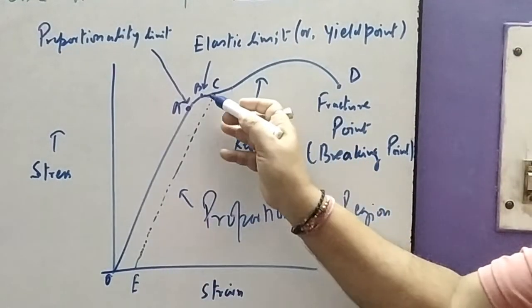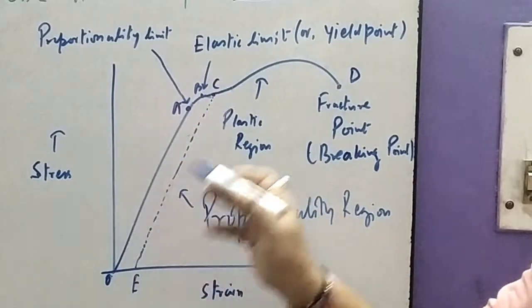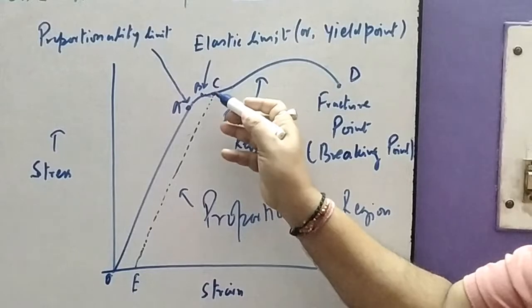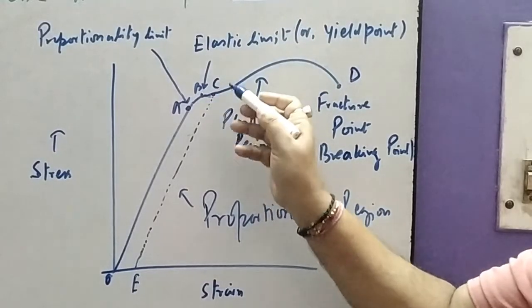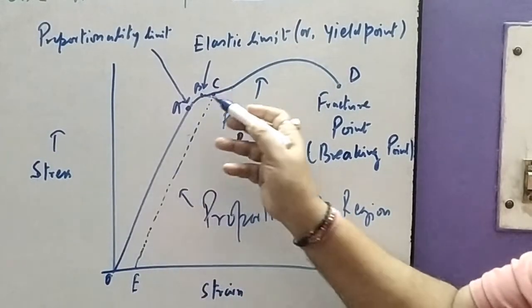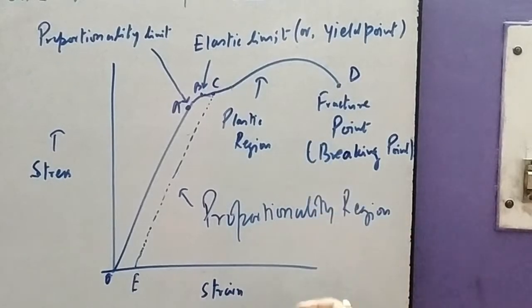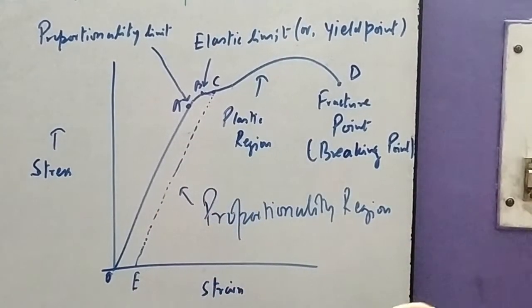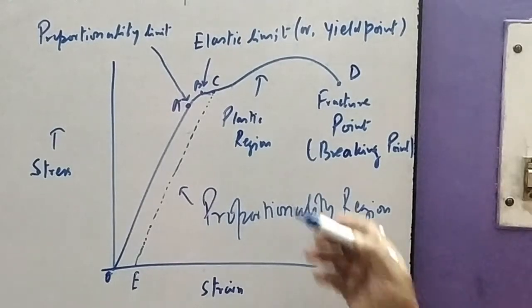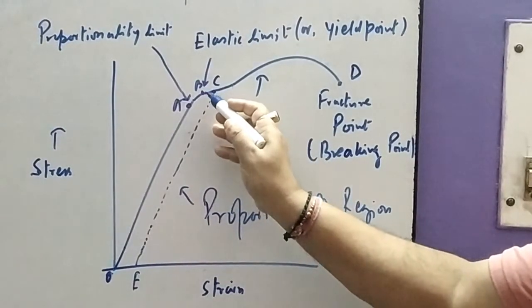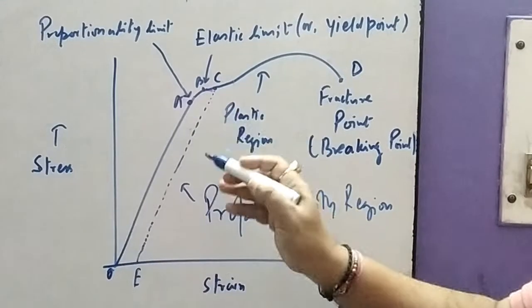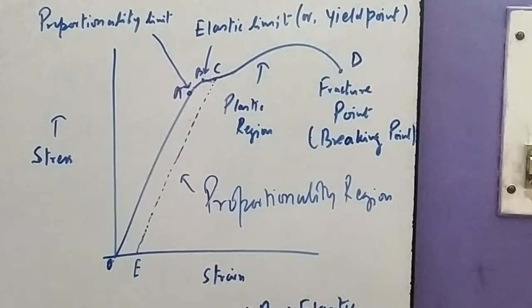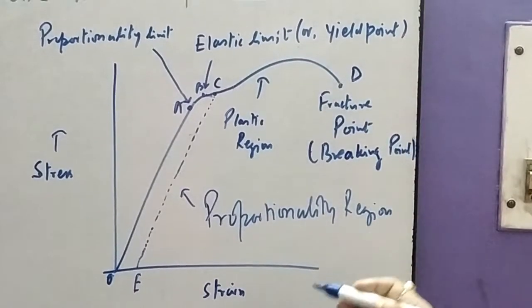That means up to point B elasticity prevails, but proportionality is not there between A and B, and only O to A proportionality is maintained. That means stress is proportional to strain, and Hooke's law is valid there. But up to B, elasticity is maintained. Therefore, we can call it the elastic limit or yield point. This is called the elastic limit or yield point.